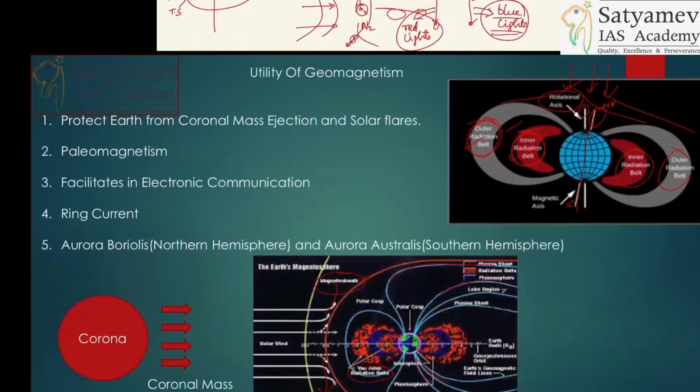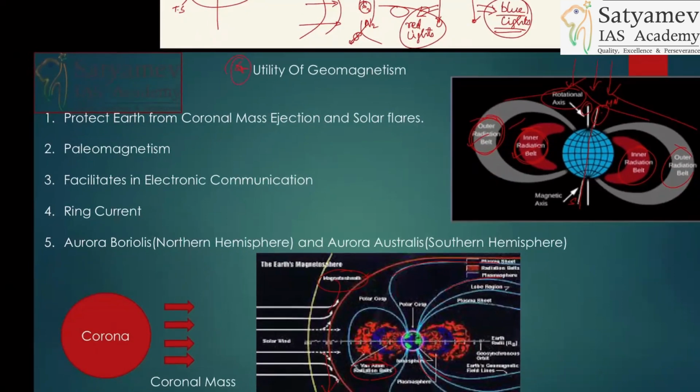Utility of geomagnetism, this is going to be very, very important. They will ask you questions from here. Solar flares, coronal mass ejection, paleomagnetism. These are the points which you can write there, and after that you can write one line about each. Just one line about that.